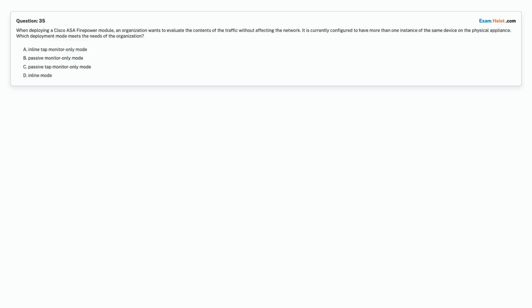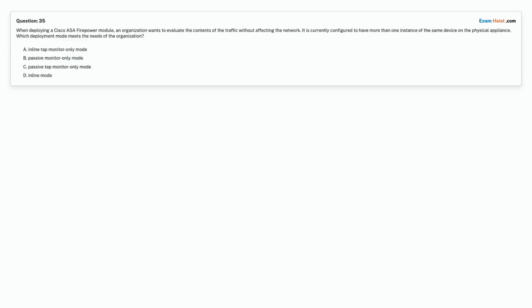Question 35. When deploying a Cisco ASA Firepower module, an organization wants to evaluate the contents of the traffic without affecting the network. It is currently configured to have more than one instance of the same device on the physical appliance. Which deployment mode meets the needs of the organization?